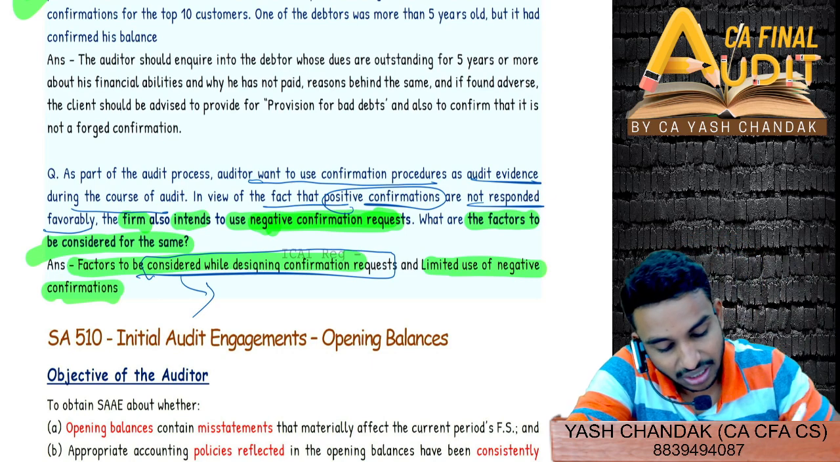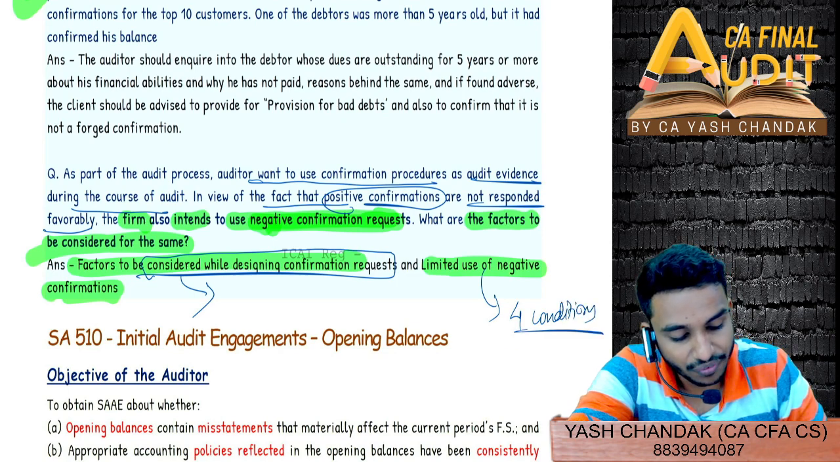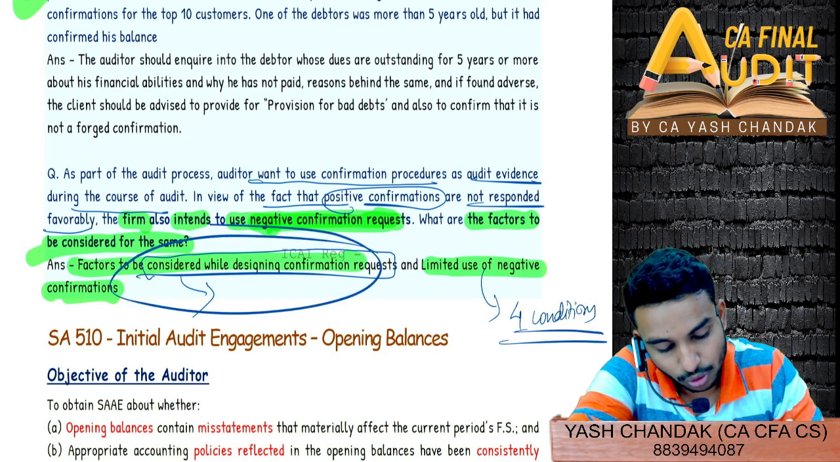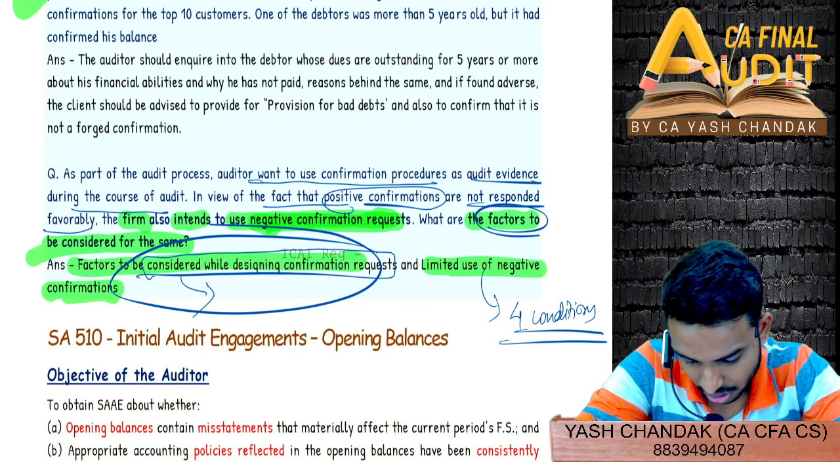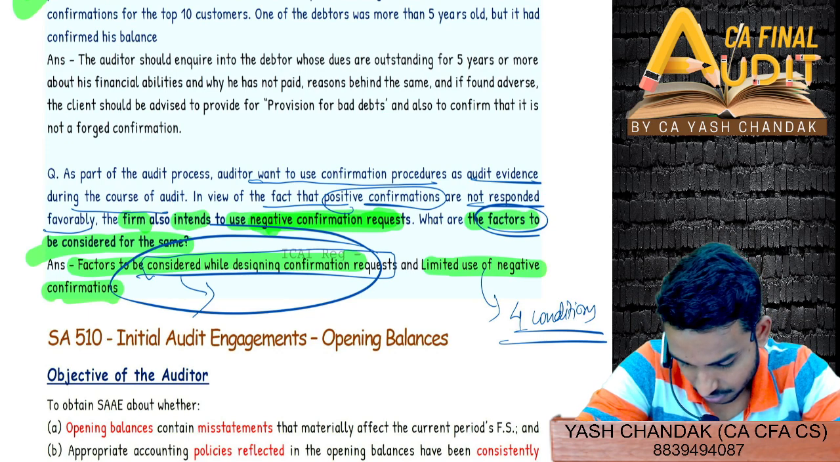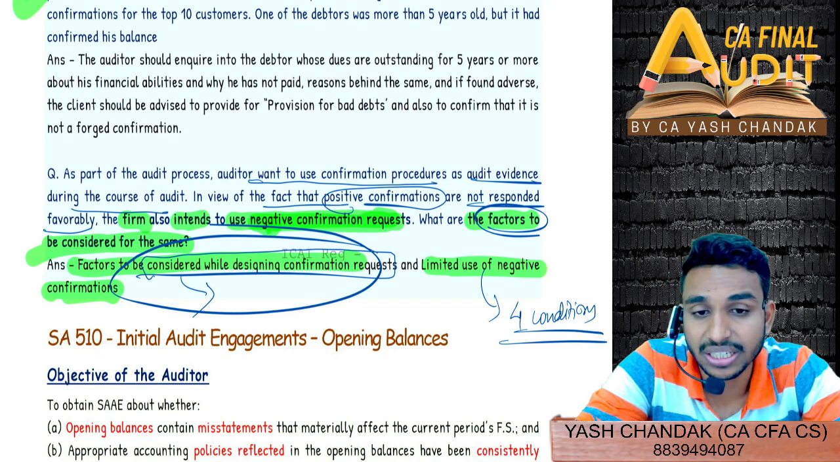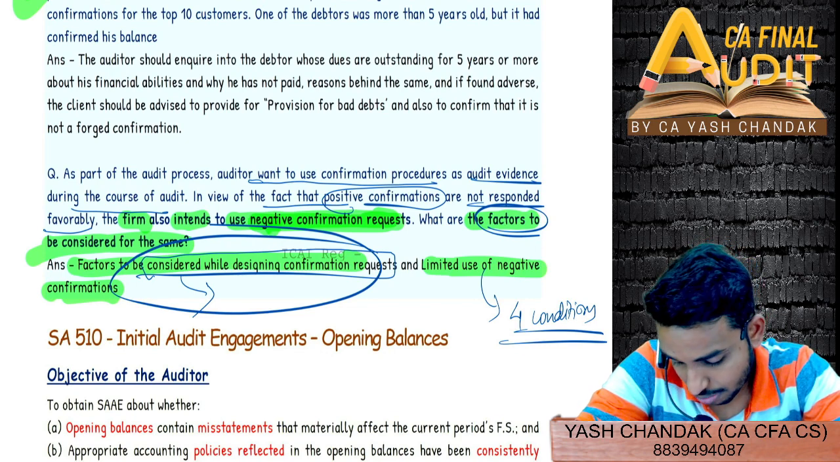Because generally you will feel that okay, if I have written the four conditions of limited use of negative confirmation, that should suffice. But no, this also you have to write because you are being asked for factors to be considered while designing the confirmation request or while using the negative confirmation request. I don't know why they have written this answer, but ICAI might have written this. That is why I have compiled it like this. So ICAI might have given in the suggested answer the points with respect to this also: factors to be considered while designing confirmation request.